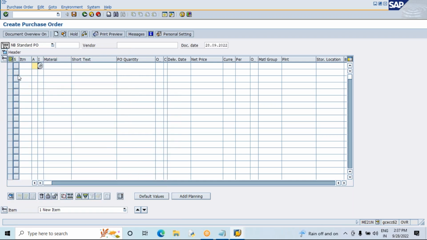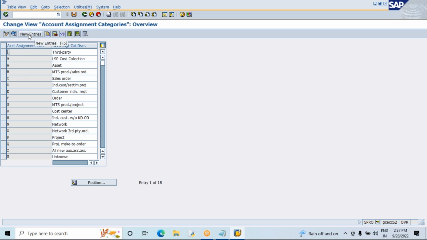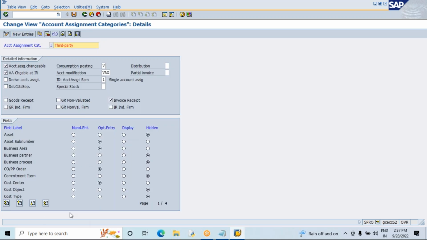Now coming to the account assignment category, what we observed is that there are the new entries button and the copy as button, so we can create. If the business requires, we can create here. Item category is purely system dependent, but for account assignment category, if the business requires, without the help of any technical people, you can simply create a new account assignment category in the system and change the external representation, and you can make some changes also. Previously, the item category was completely in gray mode. For the account assignment category, if I go to the details button, I can see enabled mode. So if you want, you can change it, but please don't change it, because all these are SAP settings and it is going to impact the business.